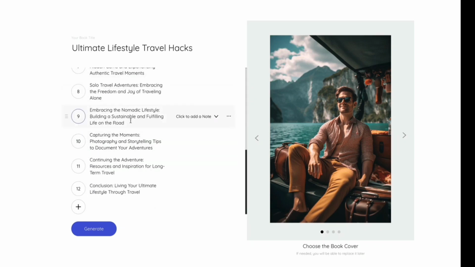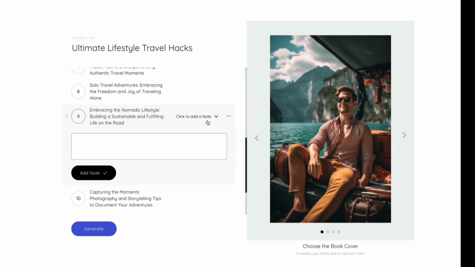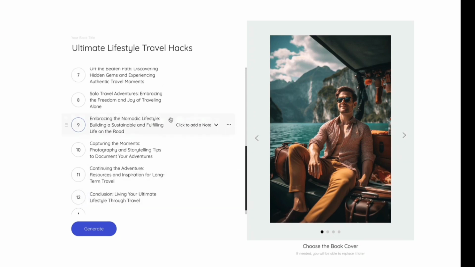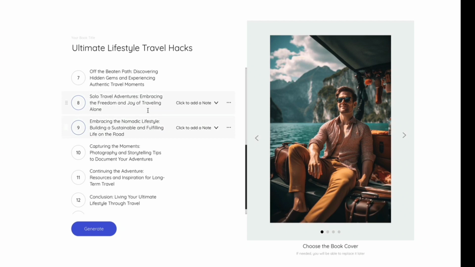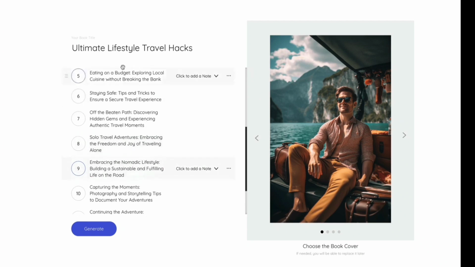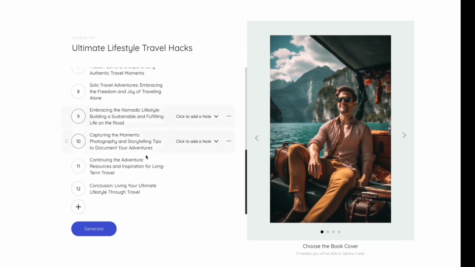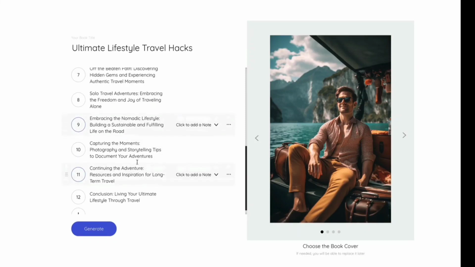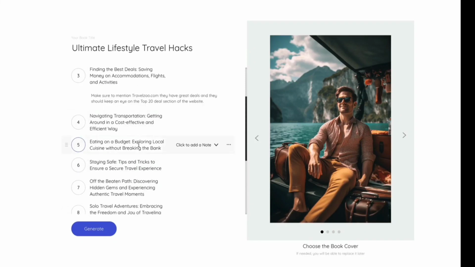But look at this. I just noticed embracing the nomadic lifestyle, building a sustainable and fulfilling life on the road. Remember? That's what I mentioned earlier, that I wanted to go after those people. So it made sure to include that. That's awesome. So I would definitely want to add in here if I was writing this book, actually, right? And then solo travel adventures. Again, I talked about who's this for, solo traveler. So here at the end of the book, they go specifically down to who it's for. Really cool stuff, right? And then, so you would want to add in as much as possible here.